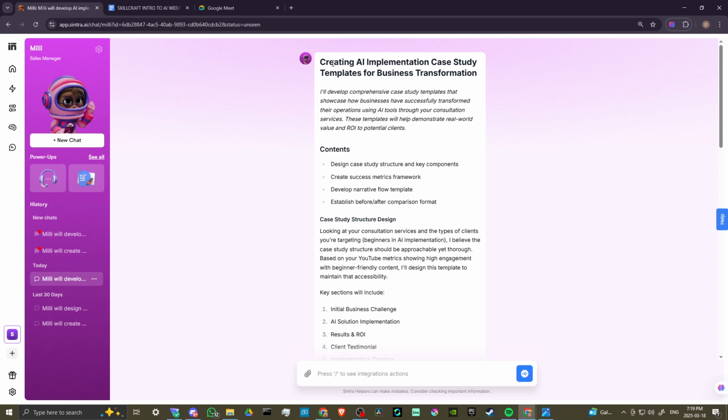So in this case, Millie has generated this idea, creating AI implementation case study templates for business transformation. It will develop comprehensive case study templates that showcase how businesses have successfully transformed their operations using AI tools through your consultation services. These templates will help demonstrate real-world value and ROI to potential clients. So that's just one example of an idea that Millie has provided.